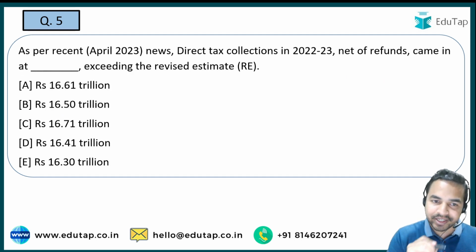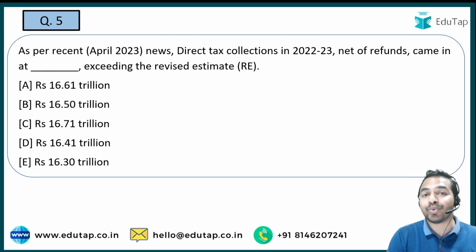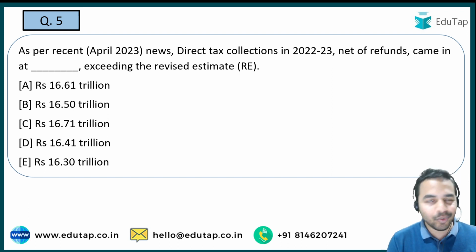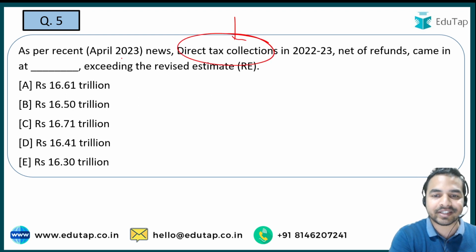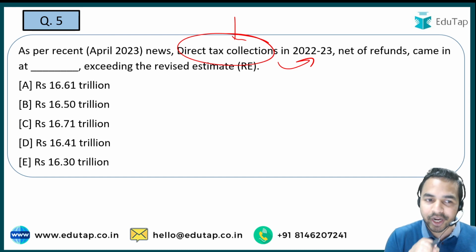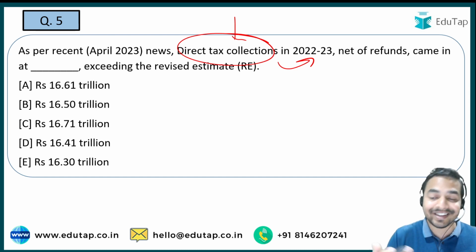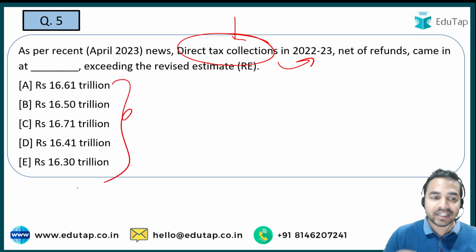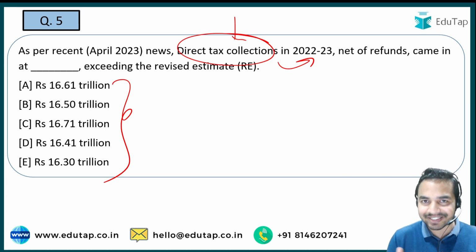Next question. So guys, next question is on the, as per the recent data, see recently a data on the direct tax collections has been released, and the question is on the same data, that is on the direct tax collections for the fiscal year 2020 to 2023. And as per this particular data, you are required to tell me that what exactly was the direct tax collections in fiscal year 2020 to 2023. So here guys, the options are given. Do let me know what is the right answer in the comment section. These are the 5 options. Just see that what exactly is the right answer as per you, and tell me the option in the comment section that is the right answer as per you.